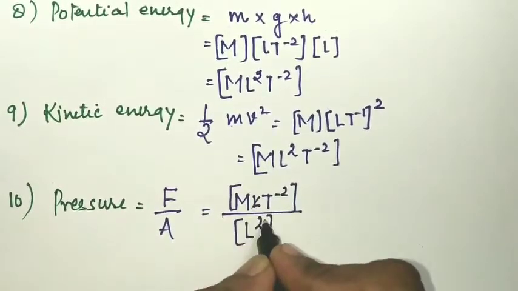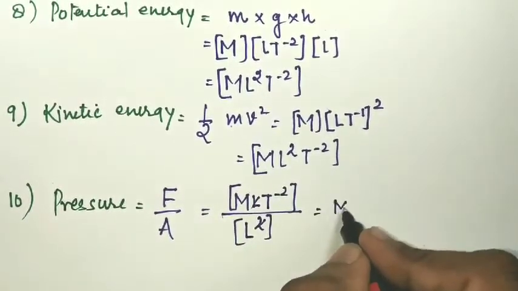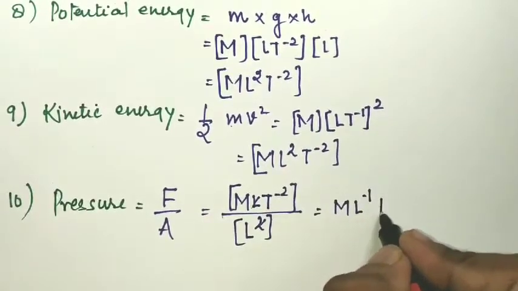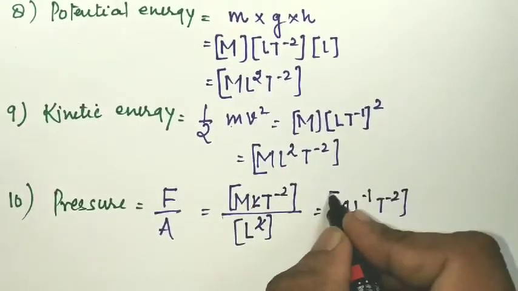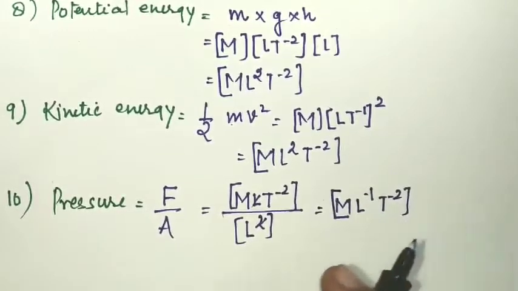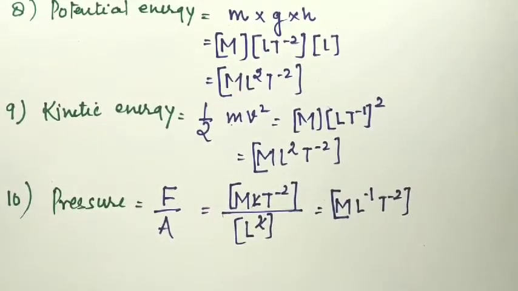So one L will be cancelled out. So mL^-1 and t^-2 will be the dimensional formula of pressure. So students, you can find out lots of dimensional formulas of physical quantities. Try to practice in your notebook. If you still have any doubts, you may ask me personally or in the comments.